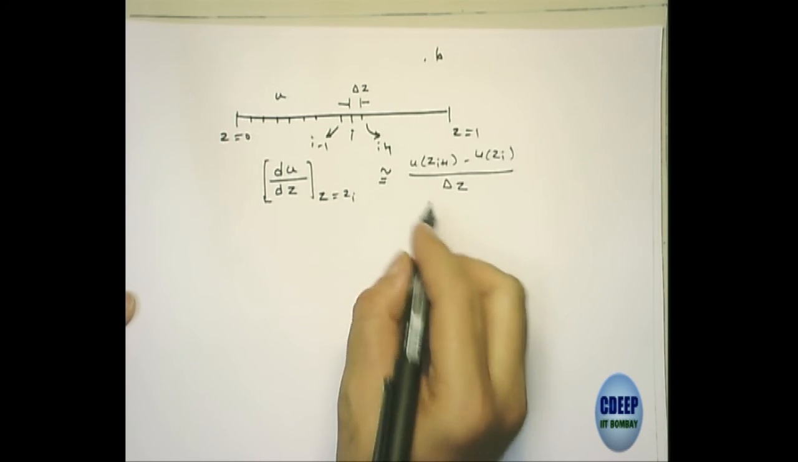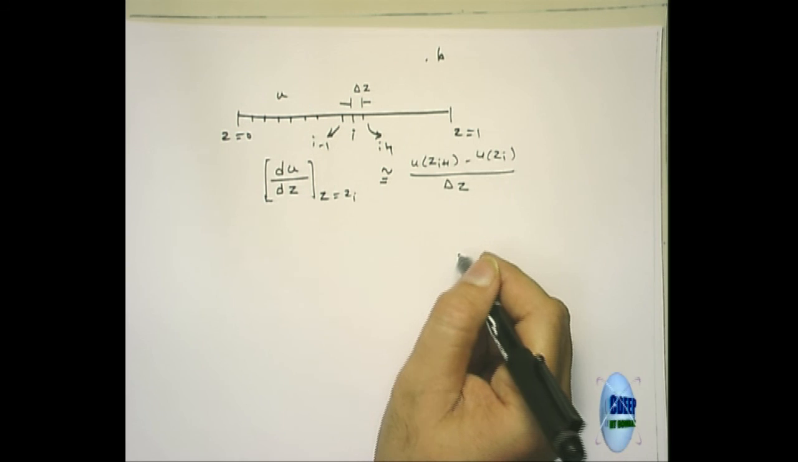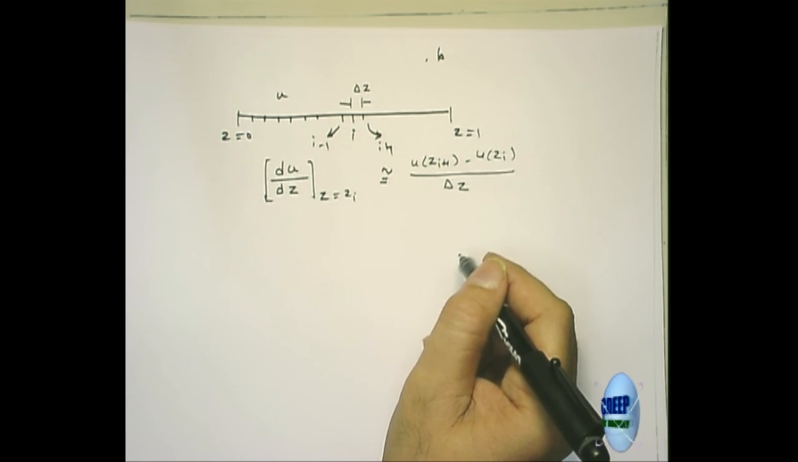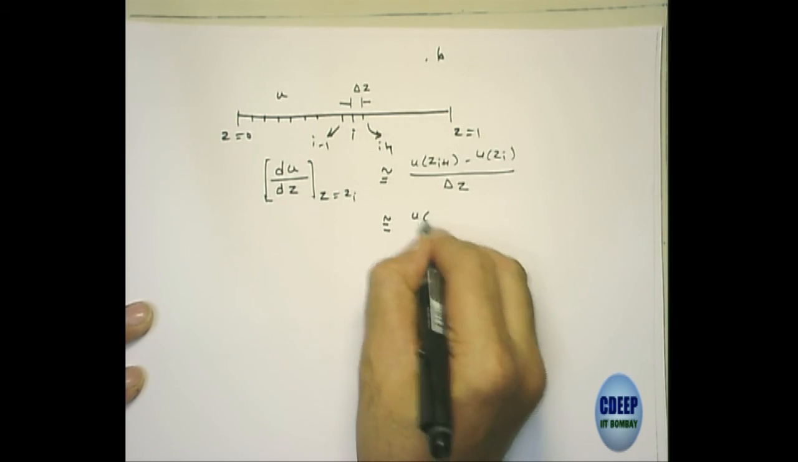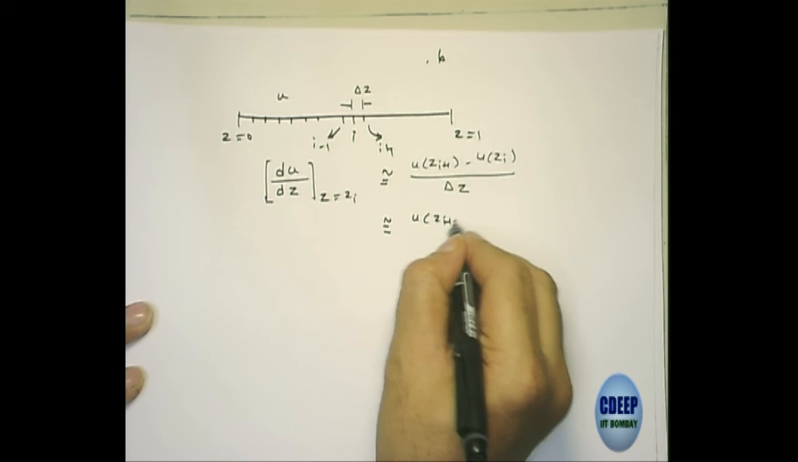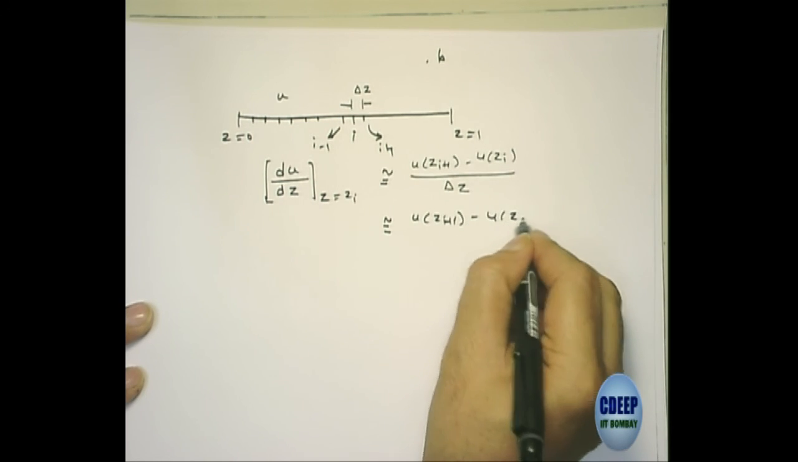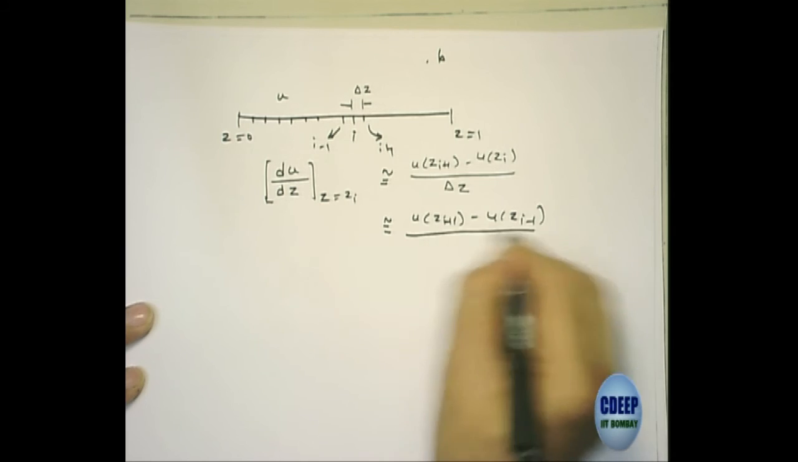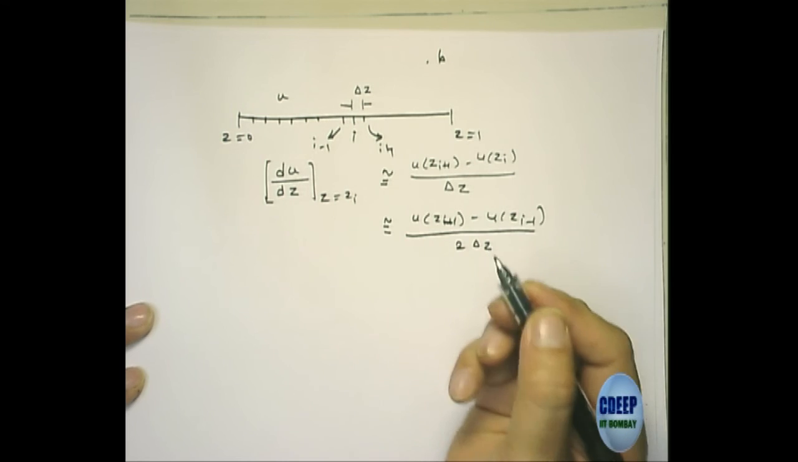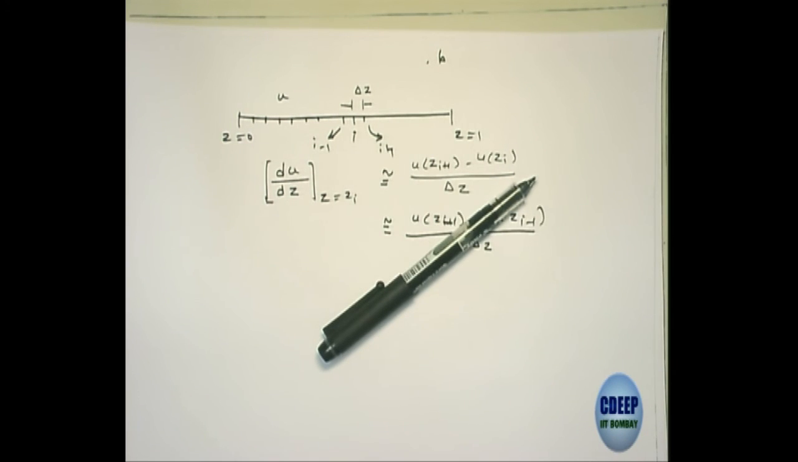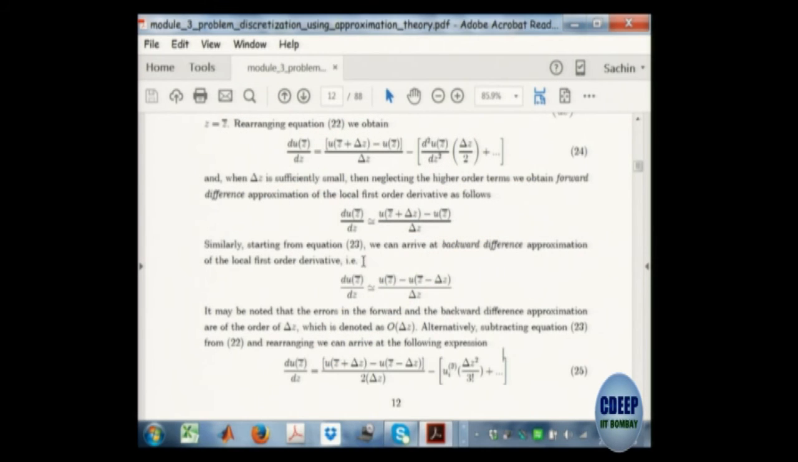How do you arrive at this? You arrive at this through Taylor series approximations. Or one could use the central difference, that means u at z i plus 1 minus u at z i minus 1, divided by 2 delta z, and so on. Just using Taylor series approximations, you get all these local approximations of the derivatives.